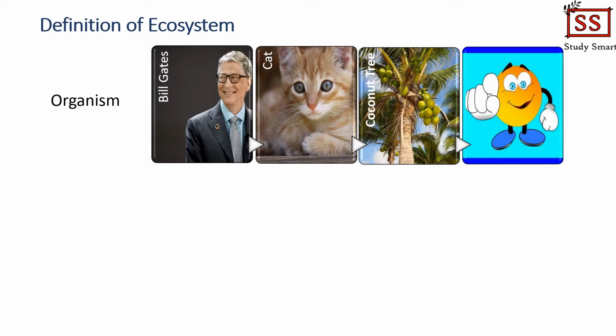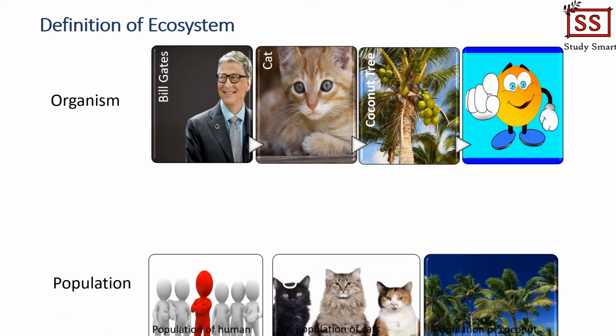Alright students, let's look into the definition of ecosystem first. But before that, do you know what it means by organism and population? No worries, I will explain to you now. An organism is referring to an individual living thing. It means there is only a single living thing. For example, Bill Gates is an individual. Your pet cat is an individual. A coconut tree is an individual, and even you are an individual. Therefore, each of them is classified as an organism.